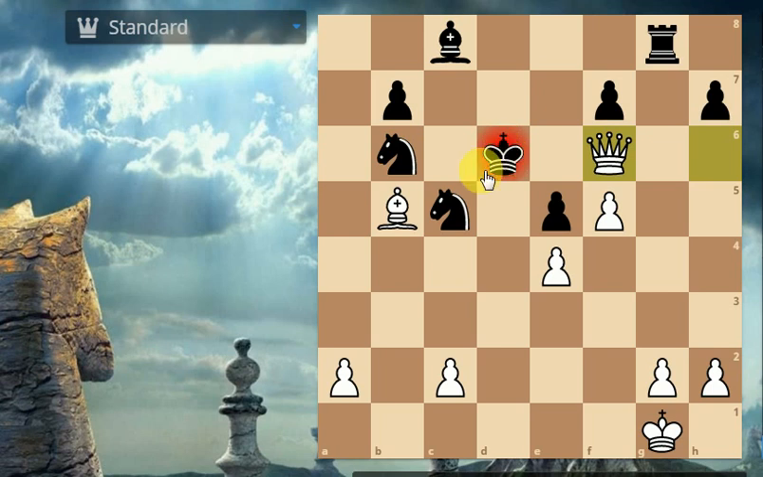If king to c7, then queen captures on e5 check, and then if king to d8, then just queen captures on c5. So here you can see black has lost so many pieces. Already black is 3 pawns up, and white's pieces are much more active. So here there is no way black can survive this game.